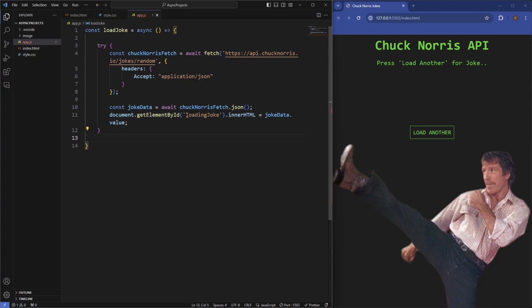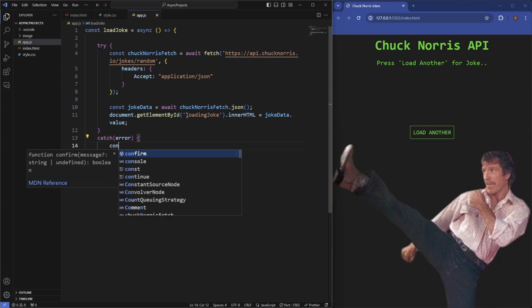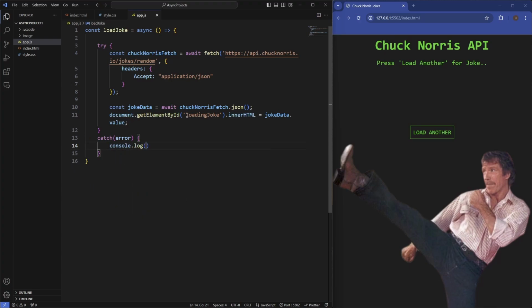And obviously we'll have the catch, which is just going to console log an error for us, if there is an error. And then lastly, to get the joke, we need to target the button here and add an event listener. So when we click on this, it loads this function here, which is an async function, which is just going to get a random Chuck Norris joke for us.